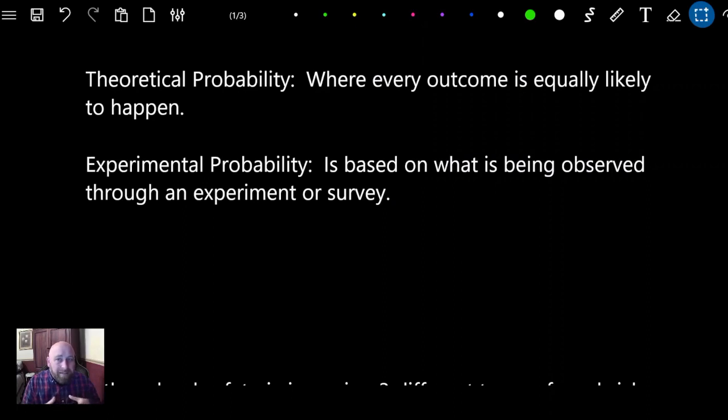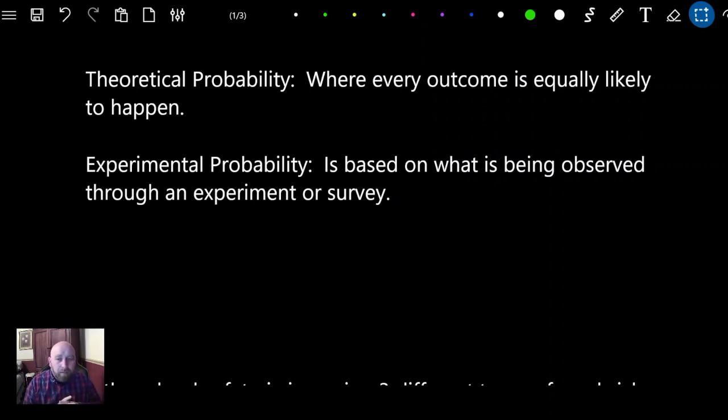Experimental probability is always based on what is being observed through an experiment or a survey. For example, if you're watching people go through the line at the cafeteria and you're looking at how many of them like hot dogs, how many like chicken nuggets, and how many like pizza, that is not theoretical anymore because it's not random. It's experimental because you're actually observing what's happening. This takes out the whole idea of randomness.